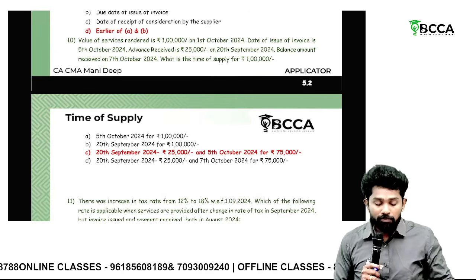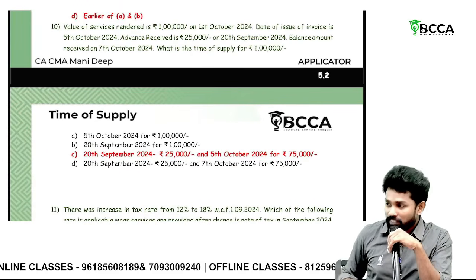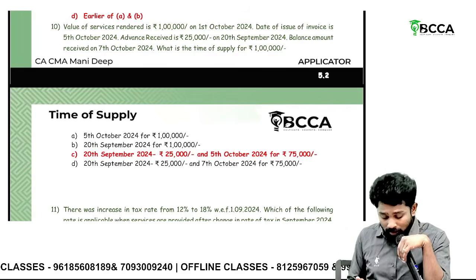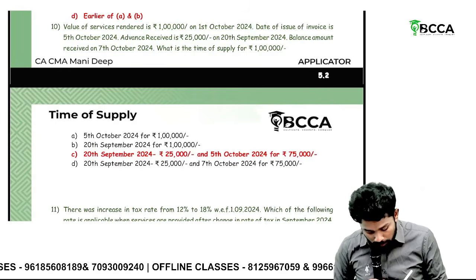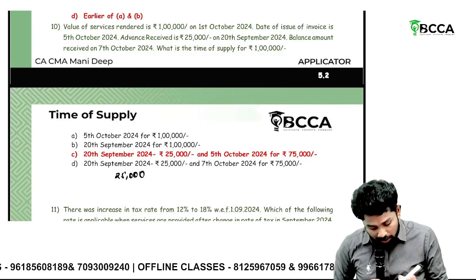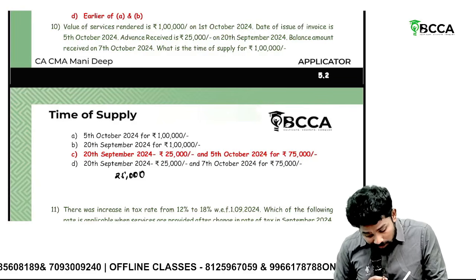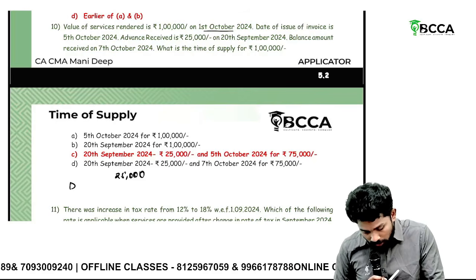Sir, I already said under service, I mean not here in classes. What I said means with respect to services where the payment is made in multiple installments, then time of supply has to be decided separately for each installment. So for 25,000, do separately. For 25,000, completion is not made because prior to completion, advance made. So what is the service rendered on what? 1st October. So date of invoice and date of payment here.